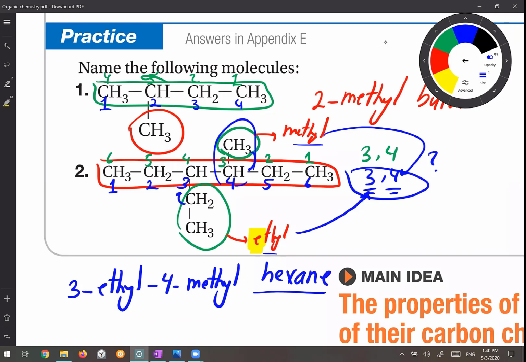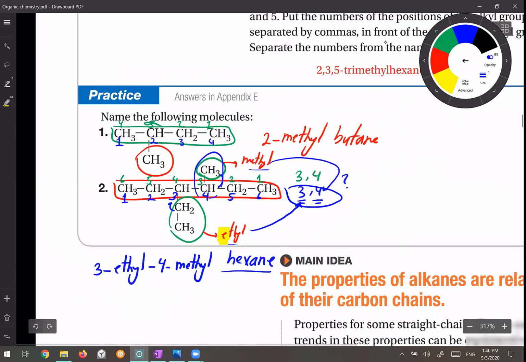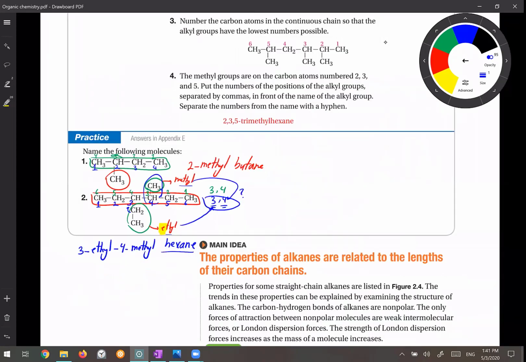Okay, so we have finished this session, and this session is very important because the naming of the alkane is the base for the naming of the other hydrocarbons. If you don't know how to name the alkanes, it's very difficult to be able to name the alkene and alkyne. So work on the naming of the alkane for the next session. Before coming to the class, make sure that you understand and know how to name the alkane.